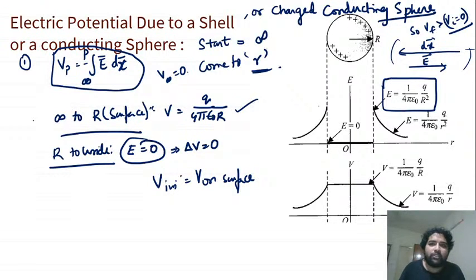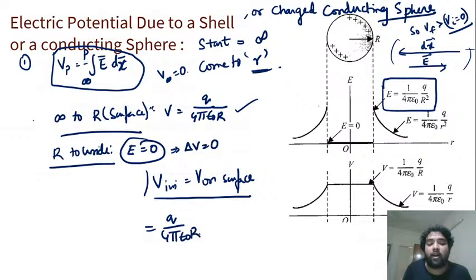If the field is in the opposite direction of displacement, then potential will keep increasing. So V inside will be equal to V on the surface, which is equal to Q by 4 pi epsilon naught R. All right. So this is how the graph looks. The field is increasing like this.